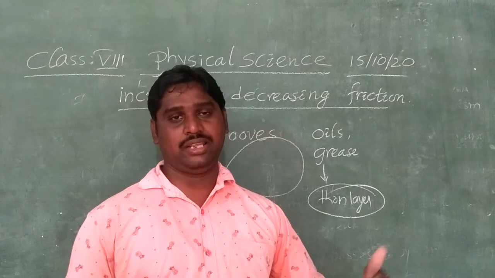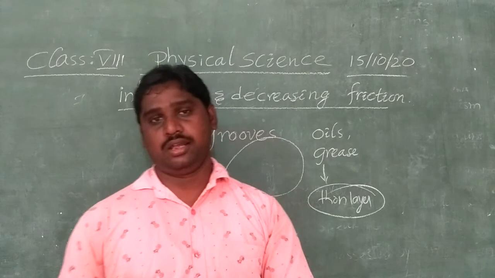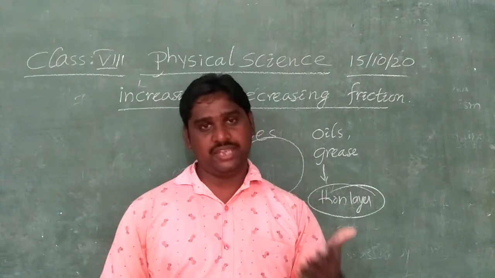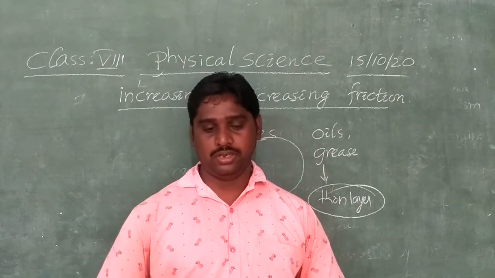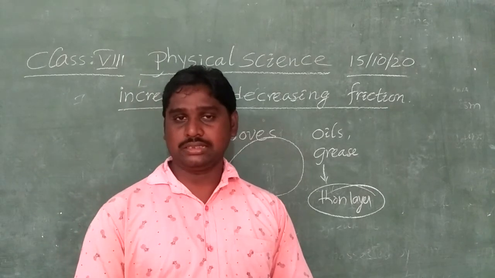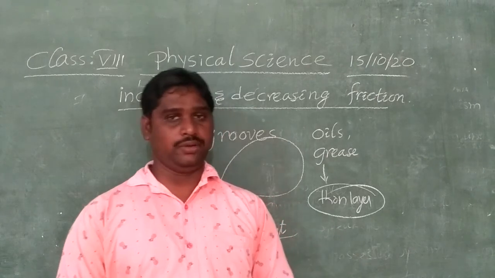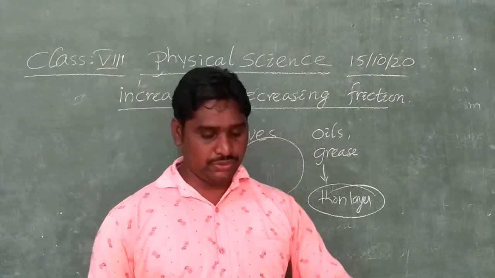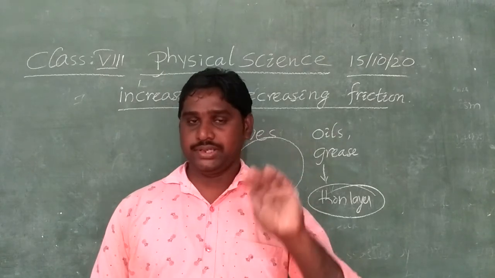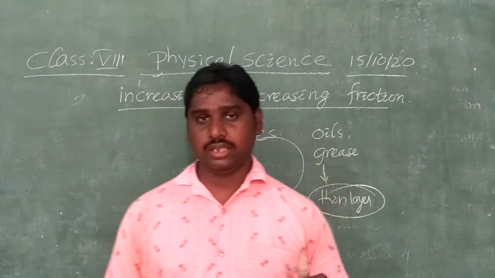We can feel that the coins move freely on the carrom board when we sprinkle fine powder on it. After sprinkling, we can feel that the coins and strikers move easily and freely on the board. What is the reason? Because sprinkling this powder reduces the frictional force. That's why the coins and striker move freely on the carrom board.